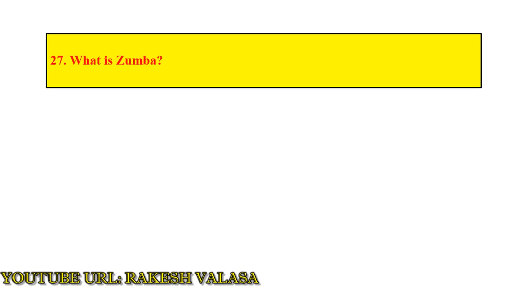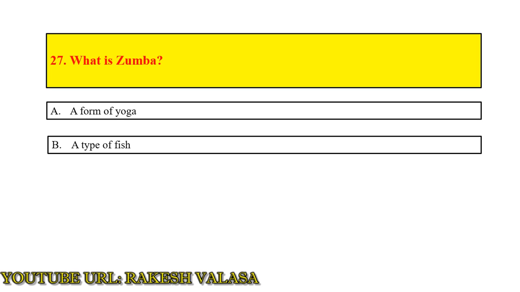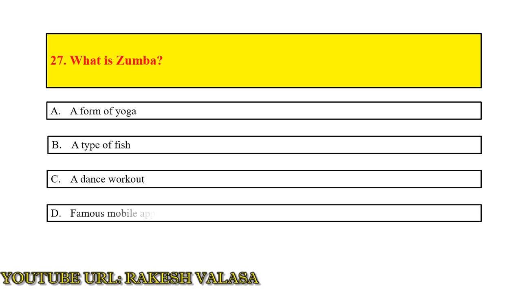Question number 27. What is Zumba? Option A form of yoga, option B a type of fish, option C a dance workout, option D famous mobile app. The answer is a dance workout.